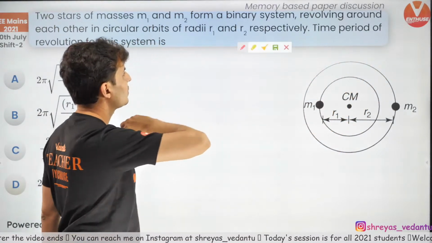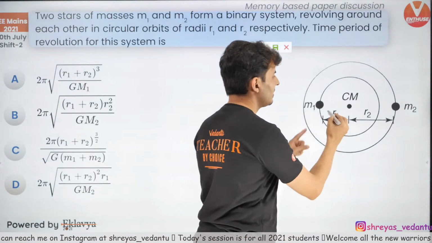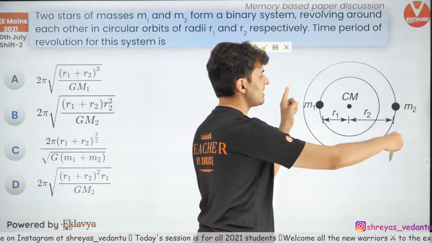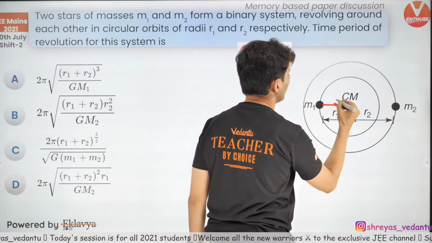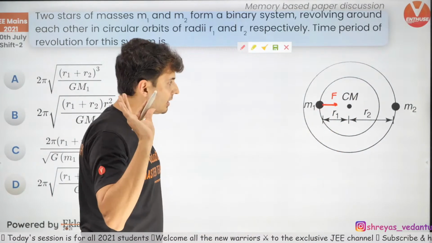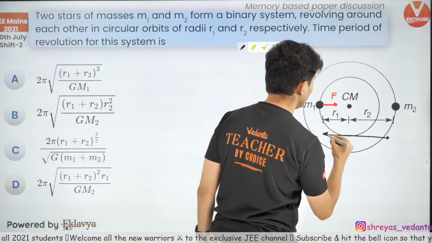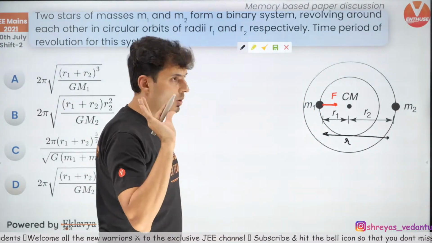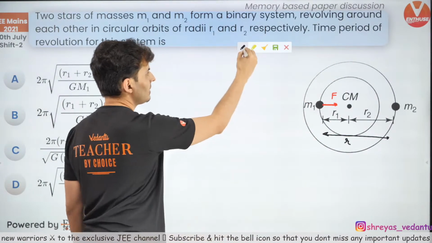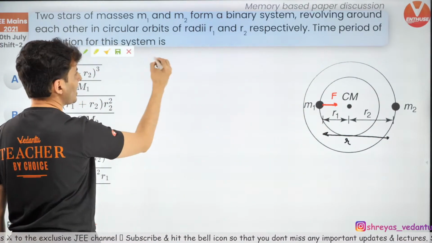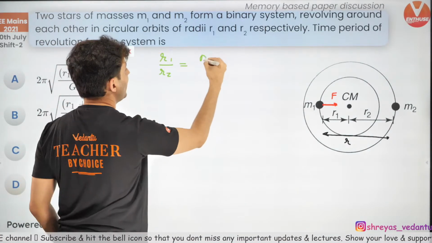See guys, the question is, what's the time period of revolution of the system? First of all, the system will revolve about the center of mass of the entire thing, and there will be gravitational force between them. Correct? Now assume that the total distance between them is r. Cool. Now first of all, find r1 and r2. You will need it. So how do I find r1 and r2? All you need to do is r1 by r2 is m2 by m1.